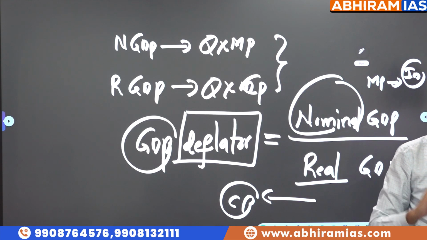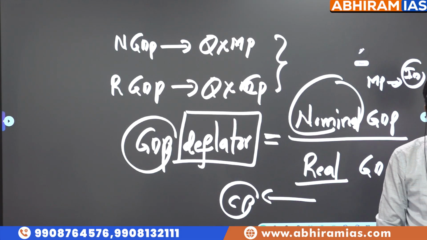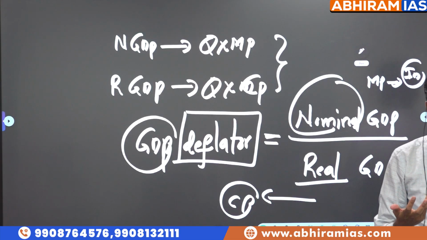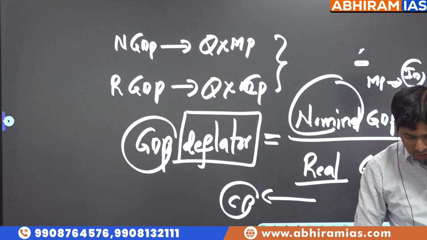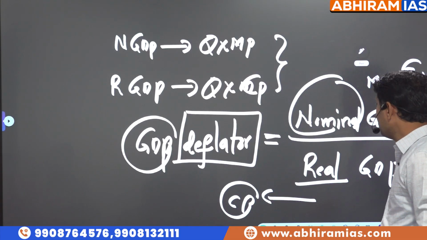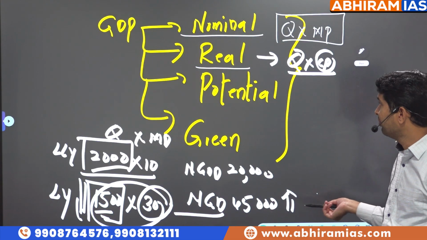How many hours are you studying? 8 hours. But what is the output? Real. So that is the reason why we calculate nominal GDP and real GDP also. The relationship is examined, and that's called GDP deflator.